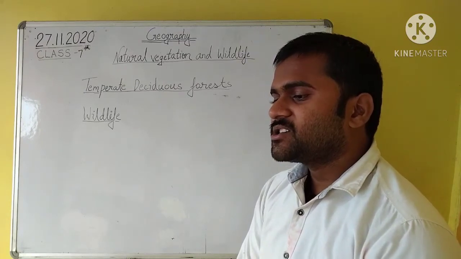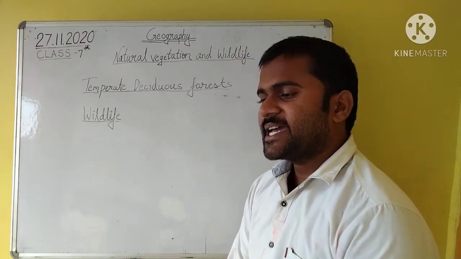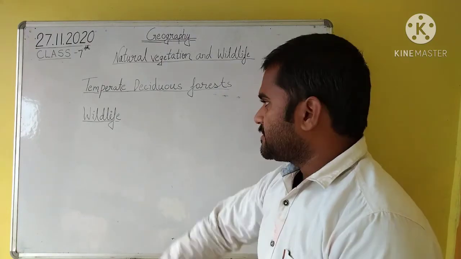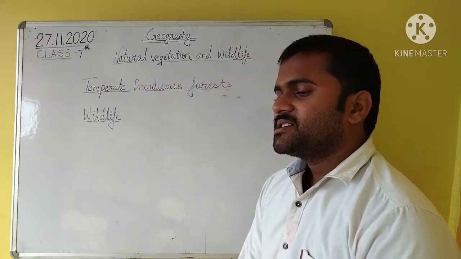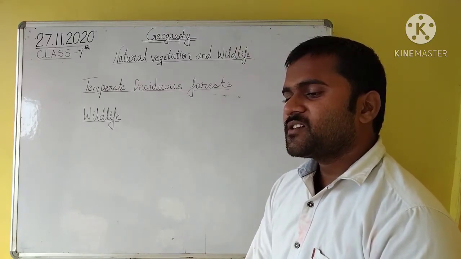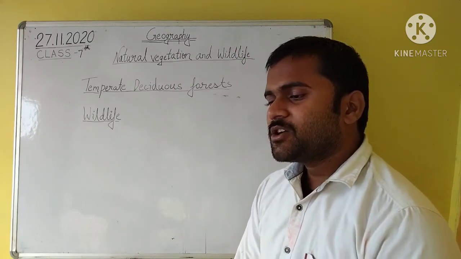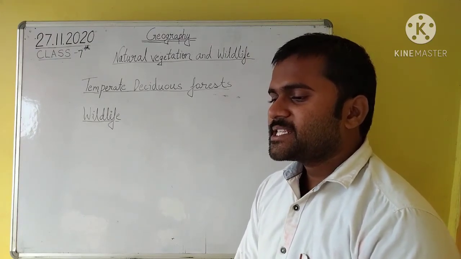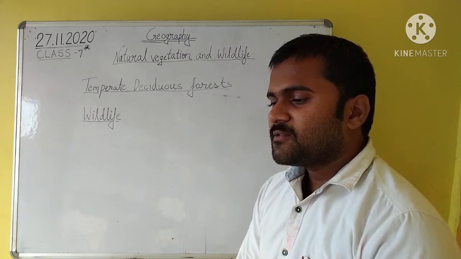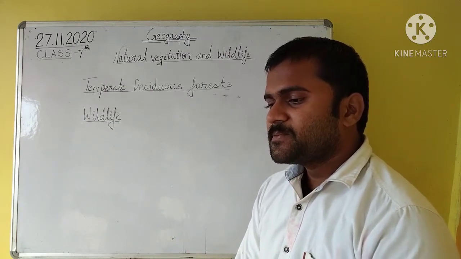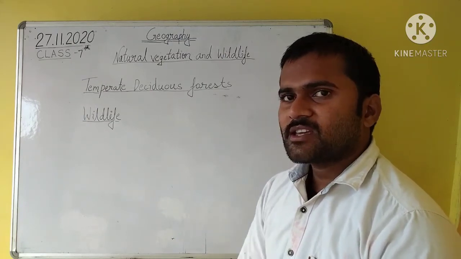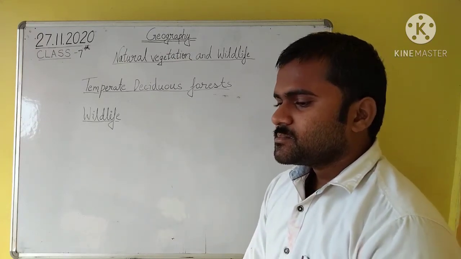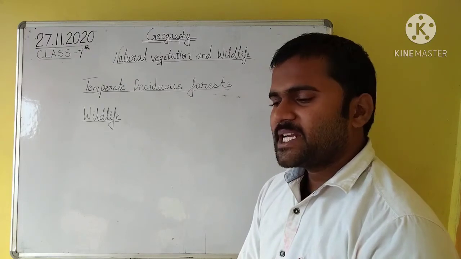They are found in the northeastern part of USA, China, New Zealand and southern Chile. Next one is the wildlife. The wildlife in this region consists of deer, foxes, wolves, beavers, bison, bears, wild cats, etc. Birds like pheasants, monals, warblers, grouses, woodpeckers, and these all are the wildlife which are found in the temperate deciduous forest. Dear children, next one is the Mediterranean forest.